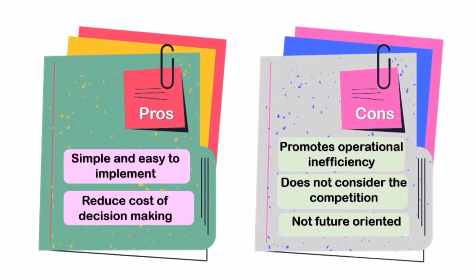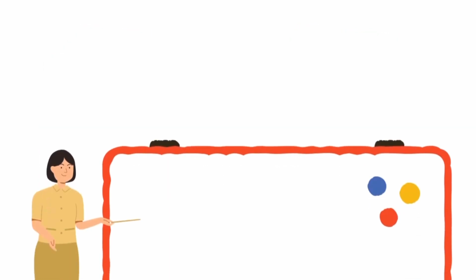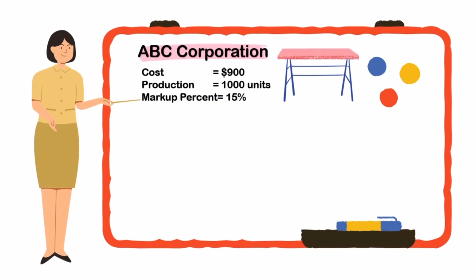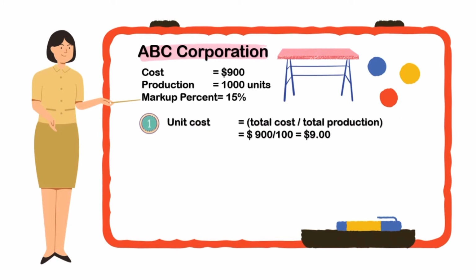The pros are it is simple and easy to implement, and it reduces the cost of decision making. For the cons, it promotes operational inefficiency, it does not consider competition, and it is not future oriented. Let's look into the calculation. ABC Corporation manufactures tables with a markup percent of 15%. By using the formula of unit cost, we get the price of $9.